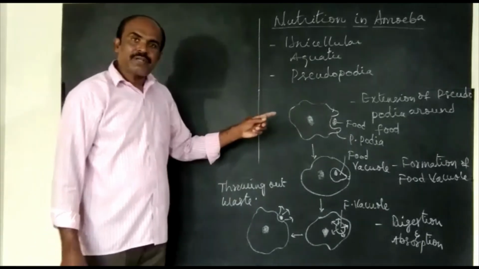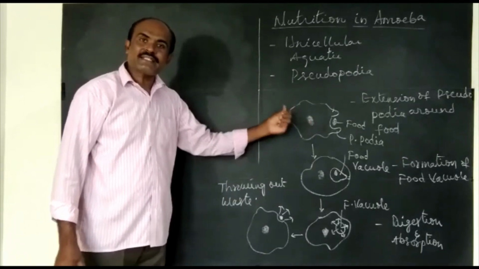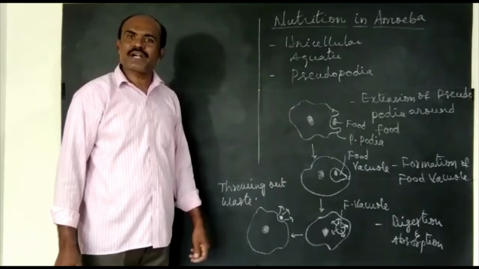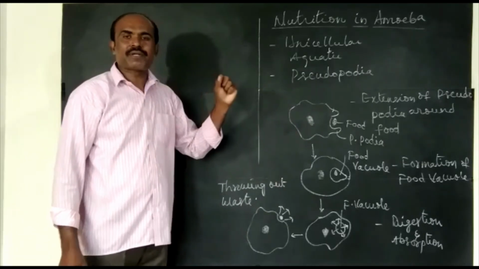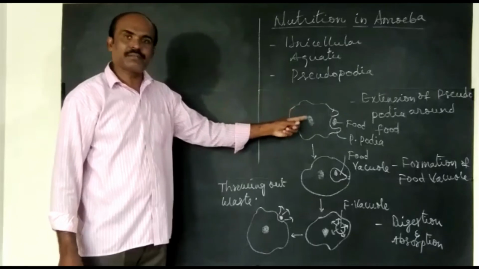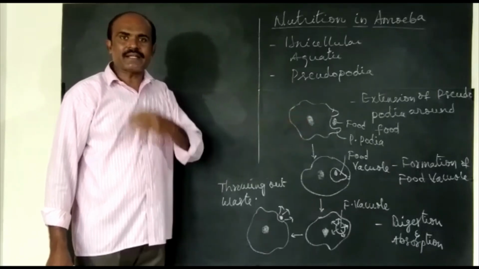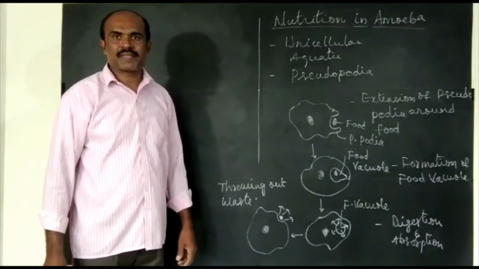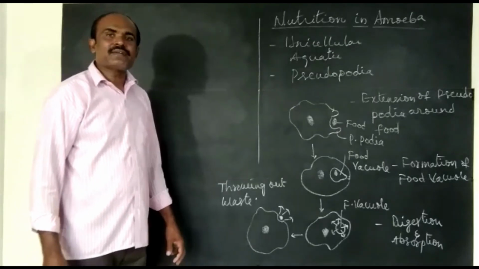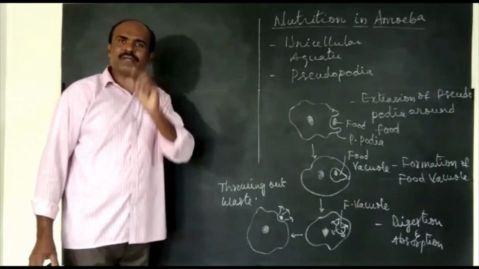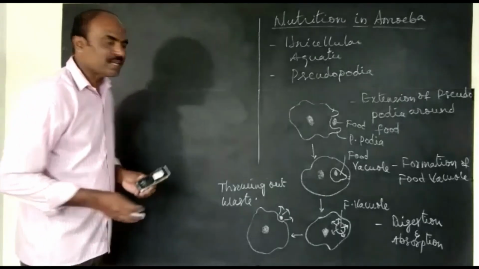In heterotrophic nutrition, food is taken inside the body, and inside the body food is broken down into simple substances, and simple substances are absorbed into the cytoplasm in case of amoeba, and into blood in higher organisms. Now, saprophytic nutrition is a peculiar type of nutrition we can observe in fungi.